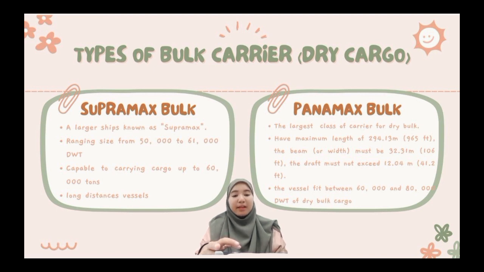And Panamax bulk is the largest class of carrier for dry bulk. This vessel has a maximum length of 294.13 meters, which is 965 feet. The beam or width must be 32.31 meters or 106 feet, and the draft must not exceed 12.04 meters, which is 41.2 feet. And this vessel fits between 60,000 and 80,000 deadweight tons of dry bulk cargo.